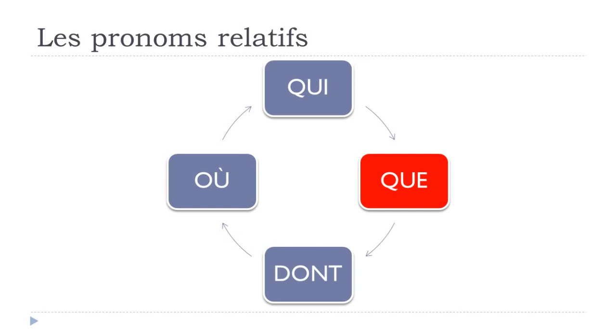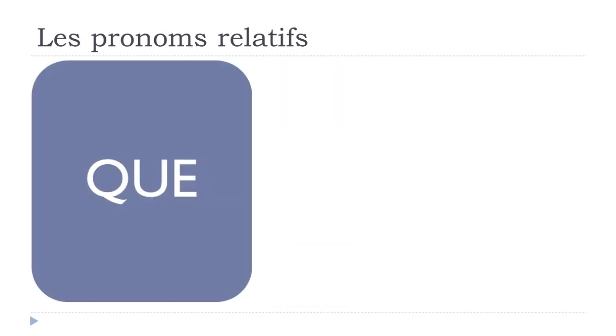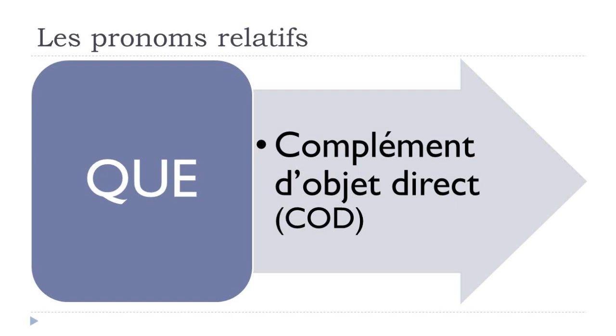Now, we'll have a look at que, okay? So que, you should remember that it will replace what we call complément d'objet direct. So complément, it's because it will complete the sentence. Objet, because it's what we call grammatical object. Okay? And then direct, just because we don't use or we won't use any preposition between the verb and this grammatical object. Okay? And then normally we tend to write it shortly, COD. Okay? So if you see this COD written somewhere, it's just because we want to say complément d'objet direct.